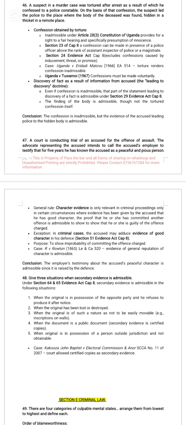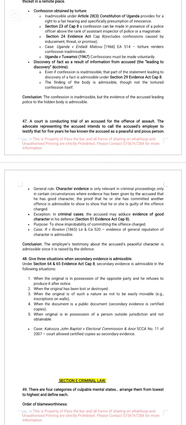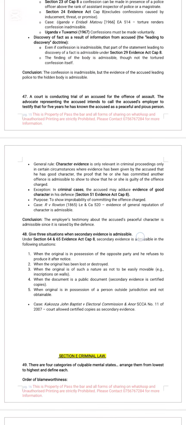And also look at Section 29 of the Evidence Act. Discovery of fact as a result of information from the accused. Even if the confession is inadmissible, that part of the statement leading to the discovery of a fact is admissible under Section 29 of the Evidence Act.